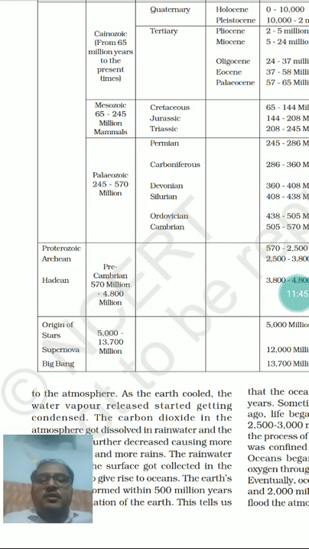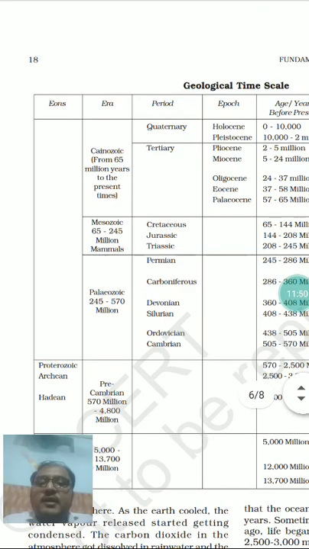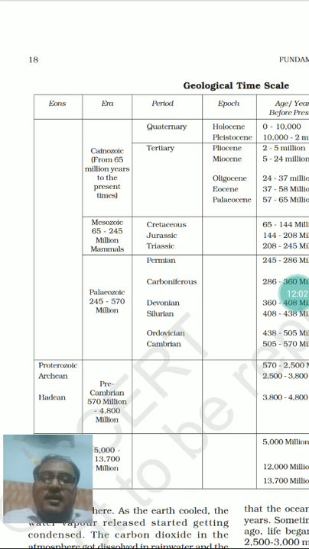And then we entered into the time of the Paleozoic era, and this Paleozoic era is a time period from around 245 million years ago to 570 million years ago.